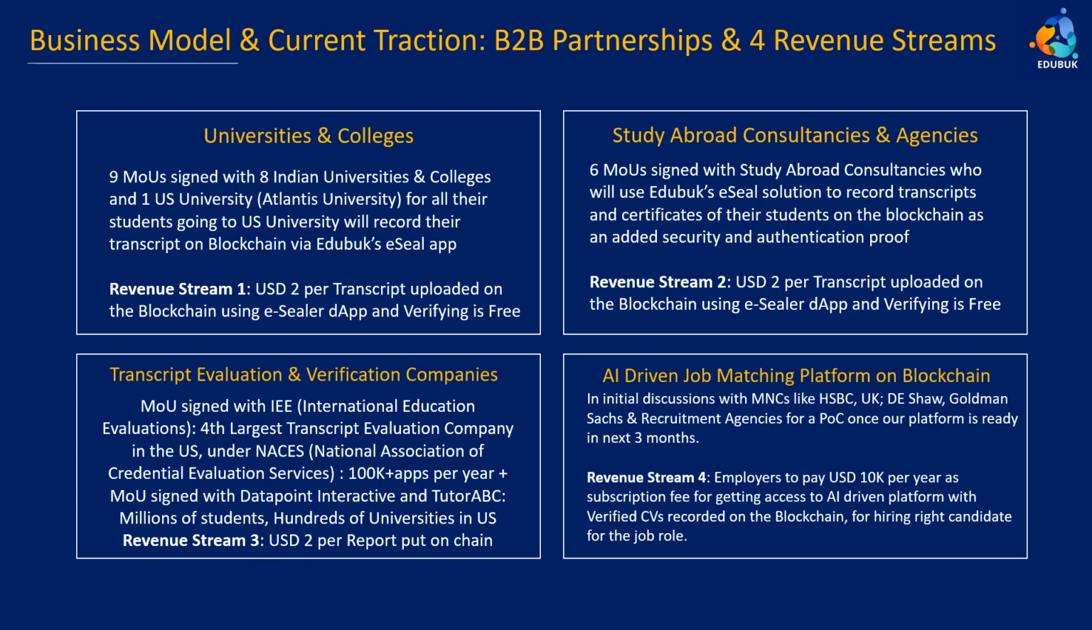Then till now we have signed 9 MOUs with 8 Indian universities and 1 US university. In fact, now it's 13 given our new university tie-ups, and we'll update this slide. And for the study abroad consultancies, we have 6 MOUs already signed. So combined together we have 10 plus 6, 16.